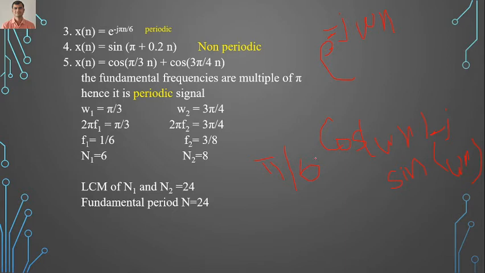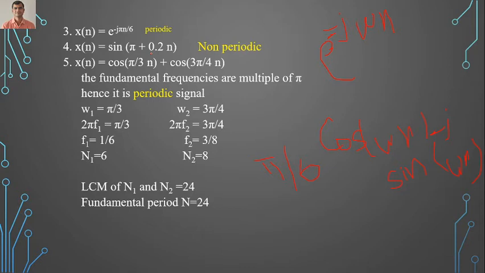And by comparing omega as pi by 6, we'll get the value of capital N, which is the fundamental period. Now see the fourth example. In the fourth example, it is mentioned that x of n is equal to sine of pi plus 0.2 n. Now see here two different terms are there.